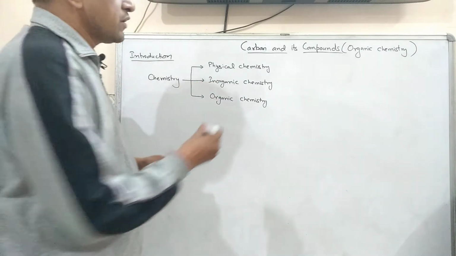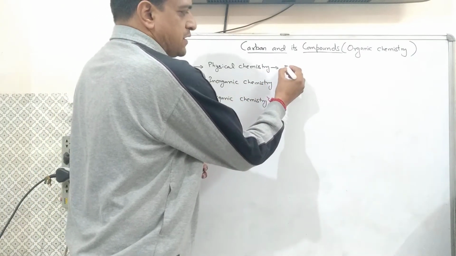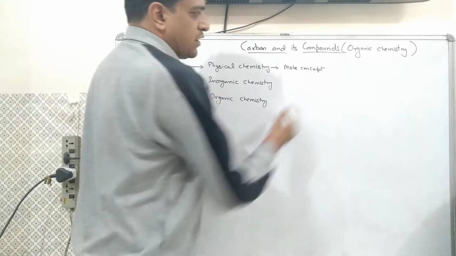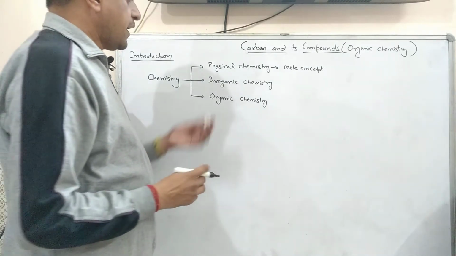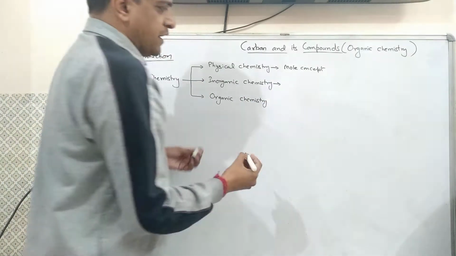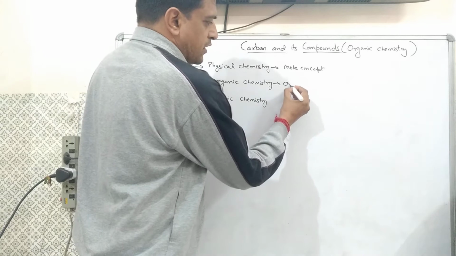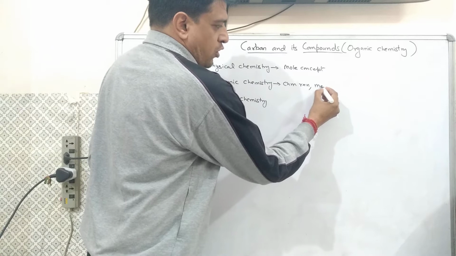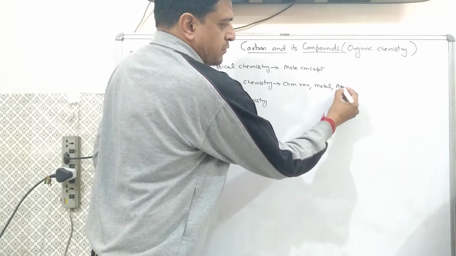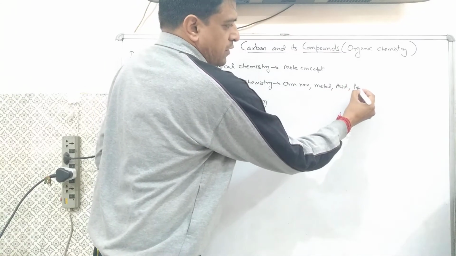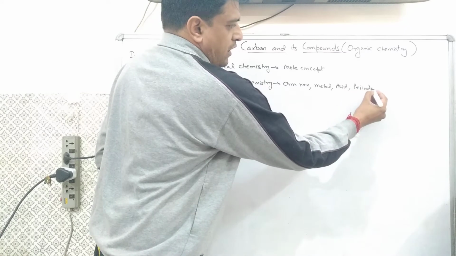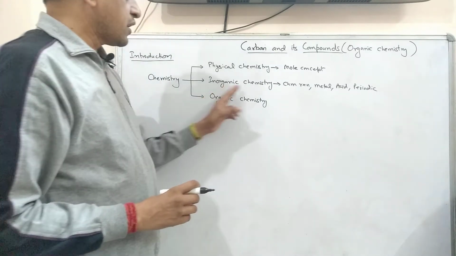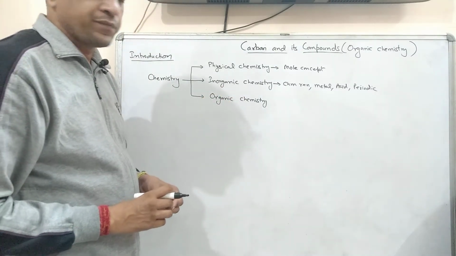Physical chemistry, we have already discussed many chapters like the mole concept in 9th class. And inorganic chemistry, many chapters like chemical reactions in 10th class, metals and non-metals, acids, bases, salts, periodic table, and all chapters like these, all related to chemical reactions, they all come under inorganic chemistry.